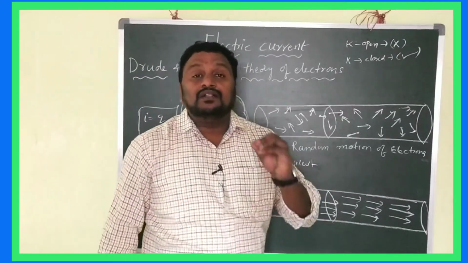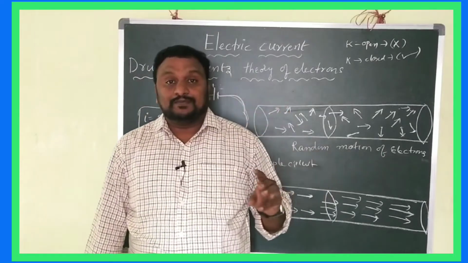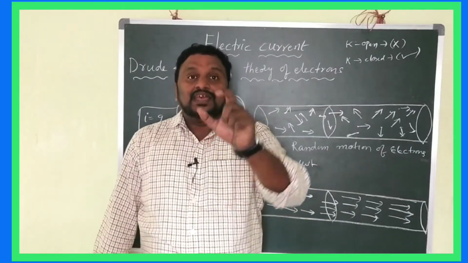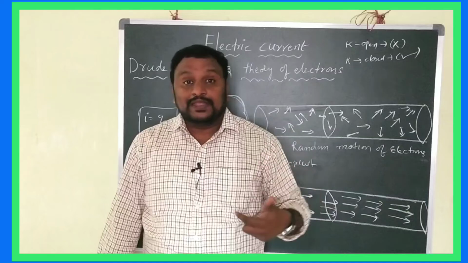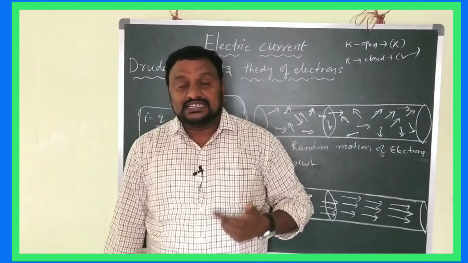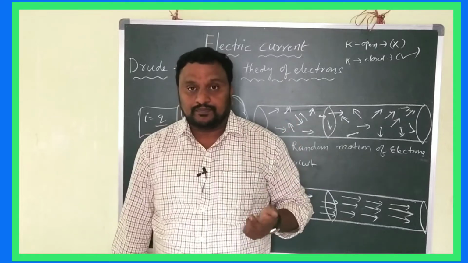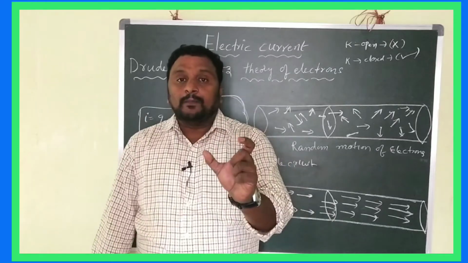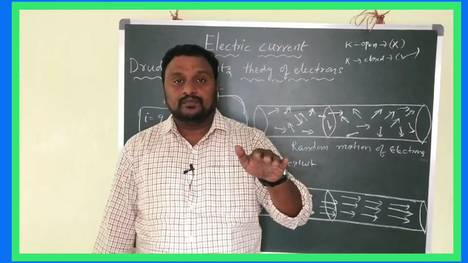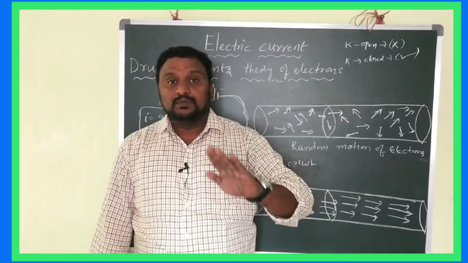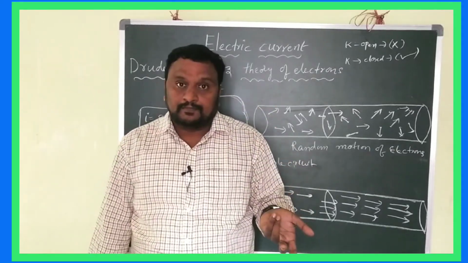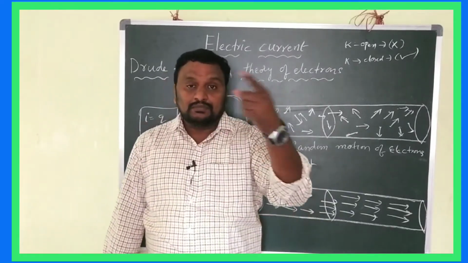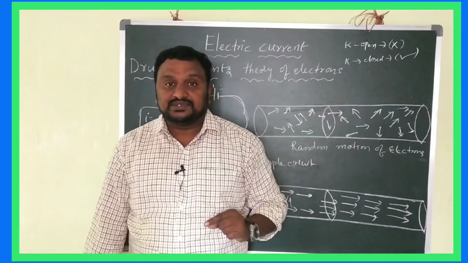In a circuit, if all the components are connected in a proper way, that is called a closed circuit. And if any one of the components is not connected properly with wires, then it is called an open circuit. Okay children, simply you have to remember: in an open circuit there is no current flow. In a closed circuit the current will be moving. That is the basic idea about the open circuit and closed circuit. And you have to remember about the conductor and non-conductor also.